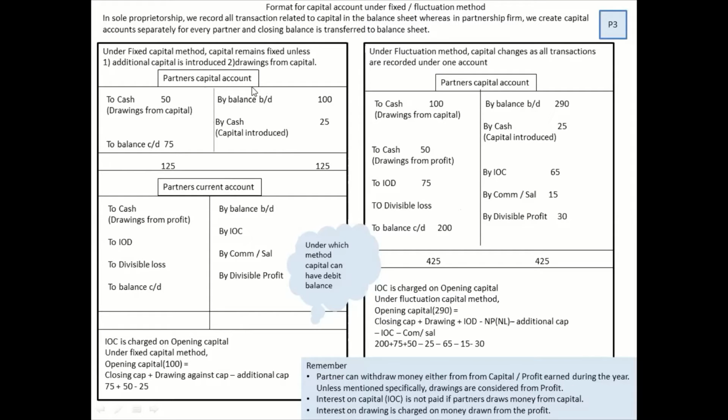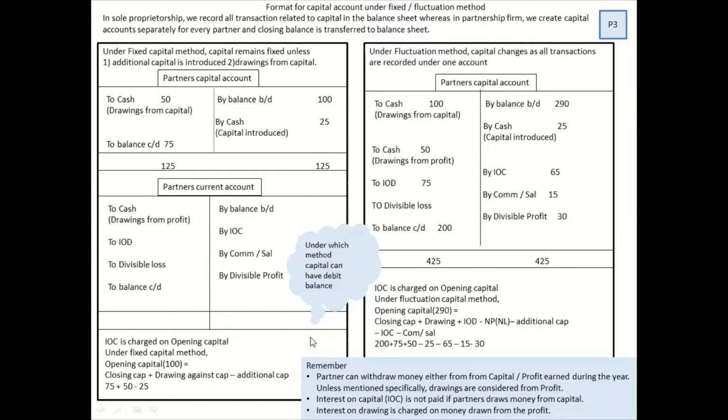Now one more thing we have to learn in this slide is how do we calculate the opening capital. Opening capital, in the fluctuating method, is 290 over here. The entire credit side minus this debit side, you will get 290. So if you can make an image of partner's capital account, things would be very much clear to you. You don't have to learn the formula by heart.